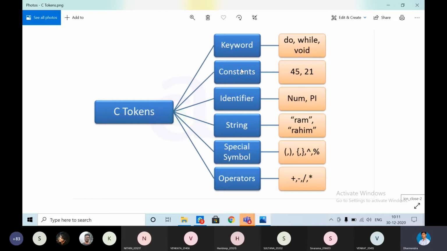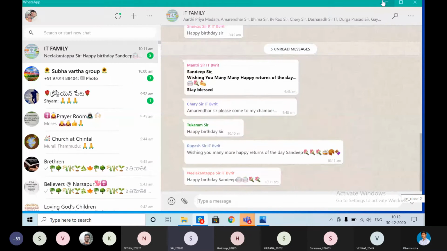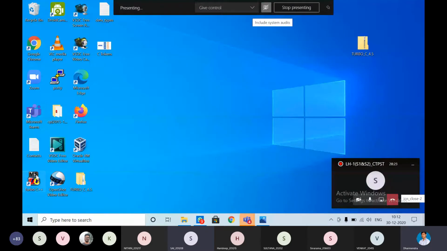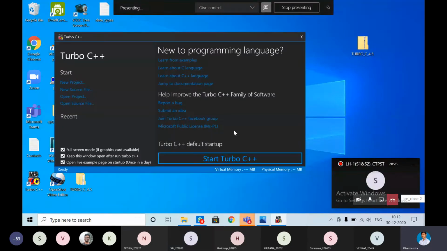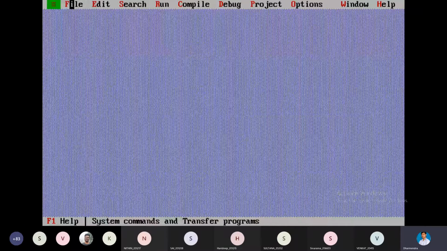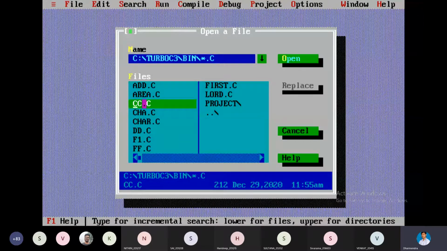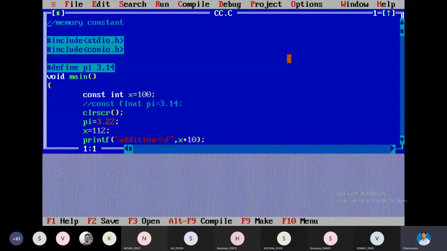Sir, what is meant by the const keyword? Yesterday you didn't see? I see, sir, but a small doubt. I think we have used this.